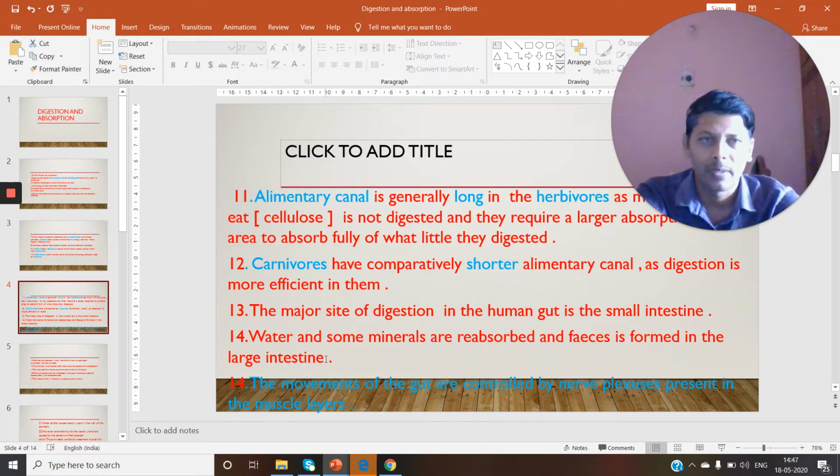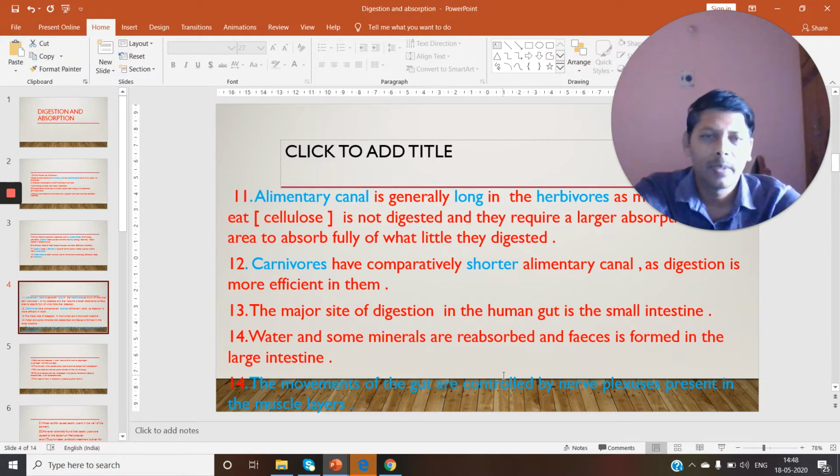What happens in large intestine? Water and some minerals are reabsorbed, and some drugs also. And feces is formed in the large intestine. Fecal matter is formed in the large intestine. Our gut shows movements. Our alimentary canal shows movements, that is peristaltic movements.